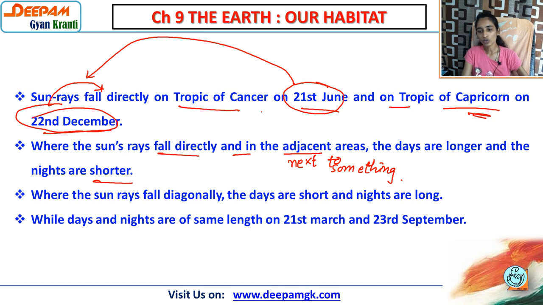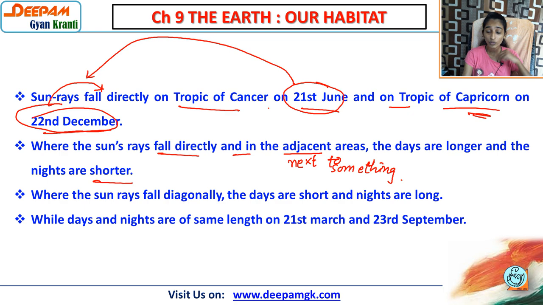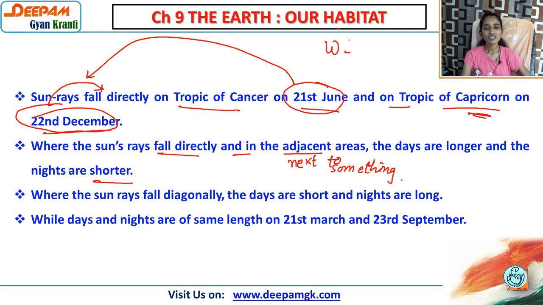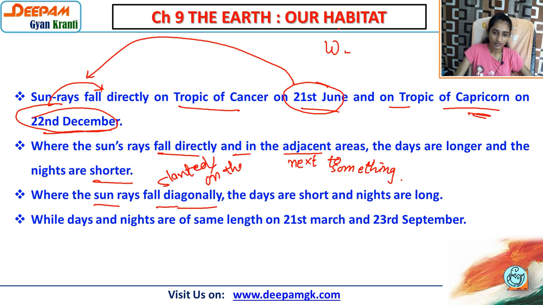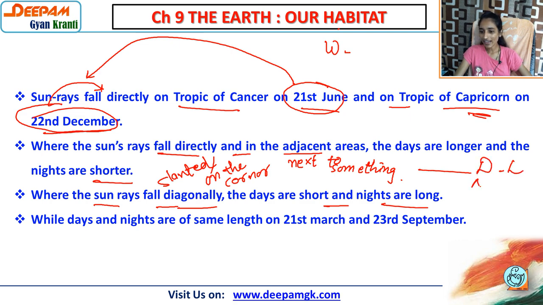Okay, if the days are long, the nights are shorter, and if the nights are longer, then the days are shorter. For the best example, in winter season, you know very well, nights are long and days are short, while in summer season, days are long and nights are short. Where the sun rays fall diagonally, means slanted, or we can say on the corner, the days are short and nights are long. If it comes straight, then days are long, nights short.